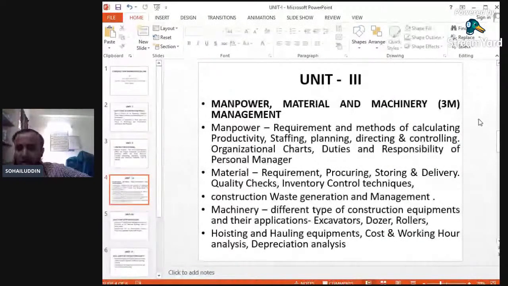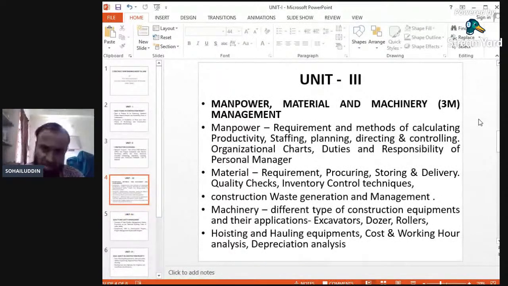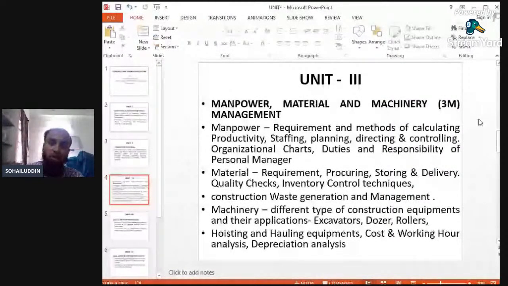Okay. So this estimating and costing subject and this construction management are somewhat interrelated, because the amount which we have already calculated in estimating, we will execute by applying various management techniques. We will actually implement that estimating subject on sites through construction management.